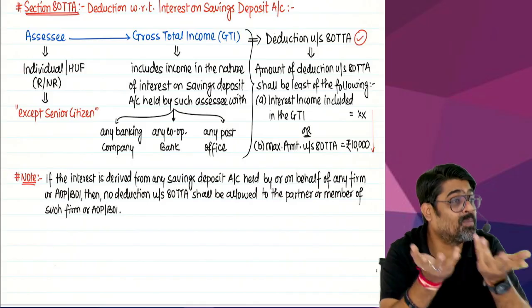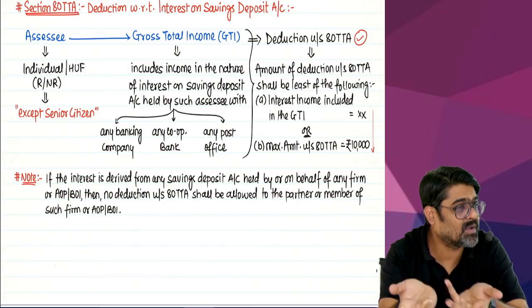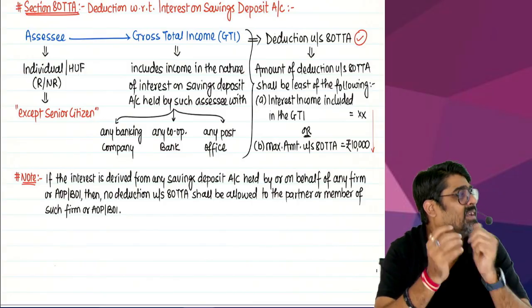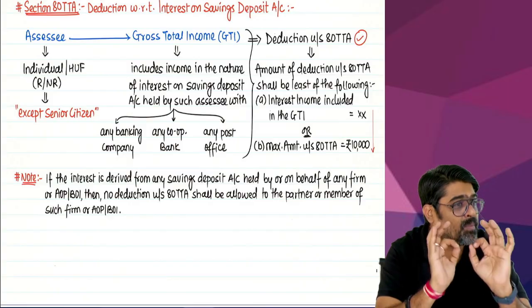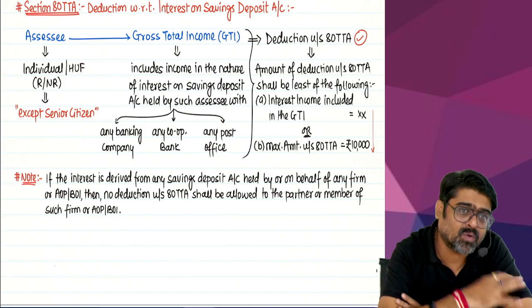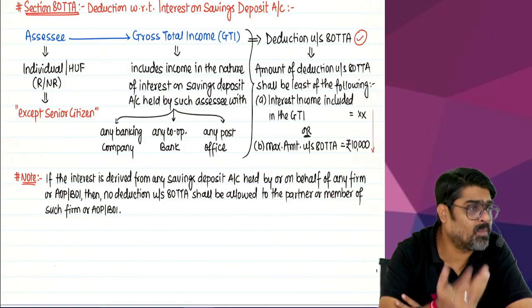They cannot open a savings account. A company cannot open a savings account. A partnership firm cannot open a savings account. An LLP cannot open a savings account because they are business entities. They have to open only a current account. So a partnership firm cannot open. AOP, BOI cannot open. They have to open a current account.